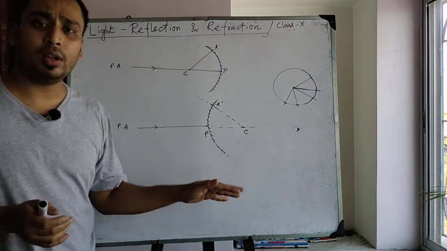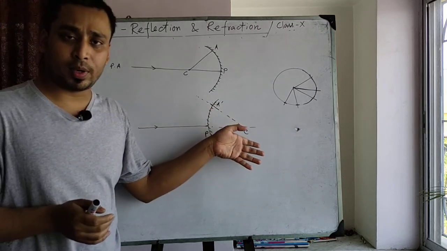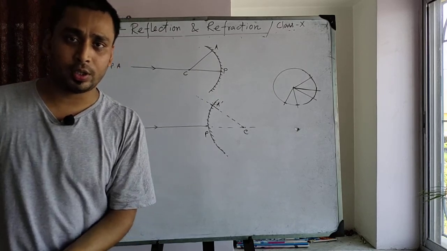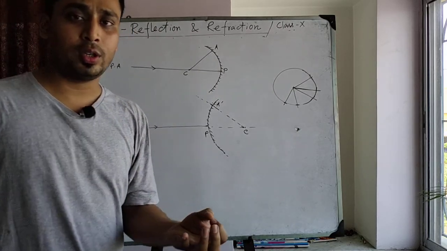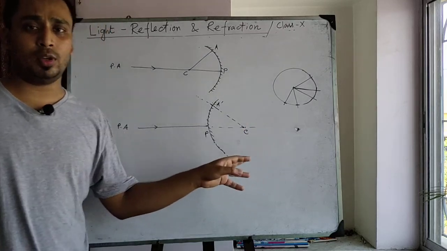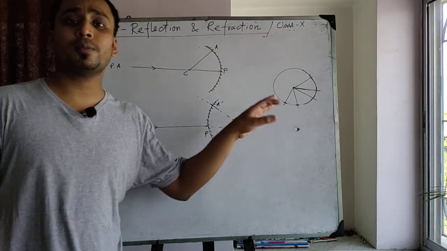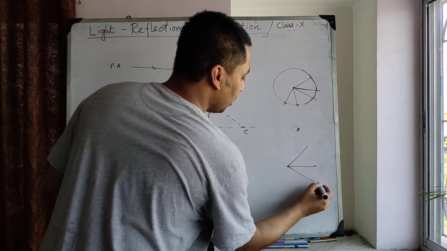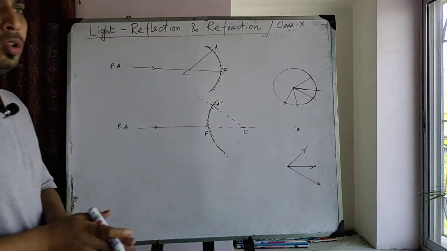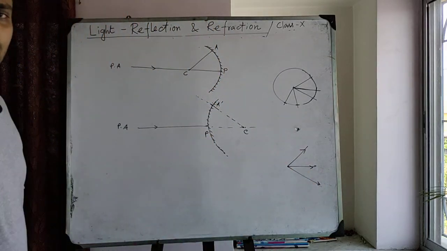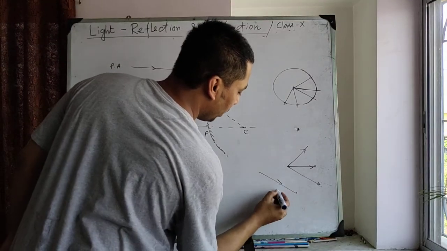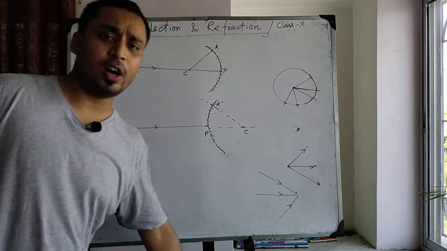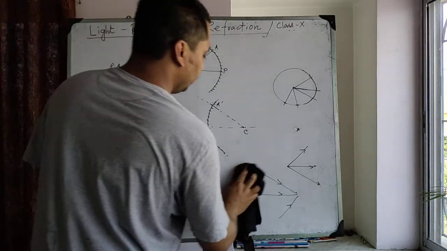And what for a convex mirror? The rays parallel to the principal axis after reflection on the mirror appear to diverge from a point on the principal axis. That particular point is known as the focus for the convex mirror. What is a converging ray? What is a diverging ray? If this is the diverging ray, and if the rays meet at a point, then these rays are called converging rays.